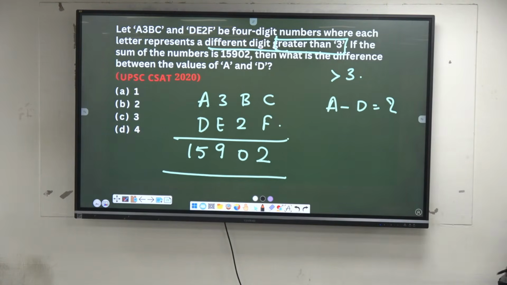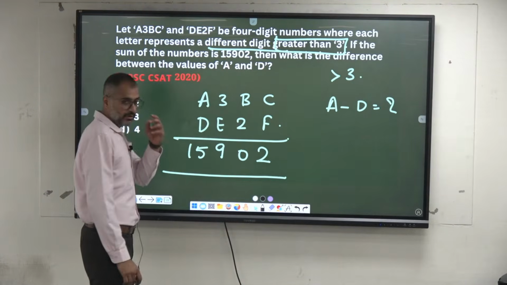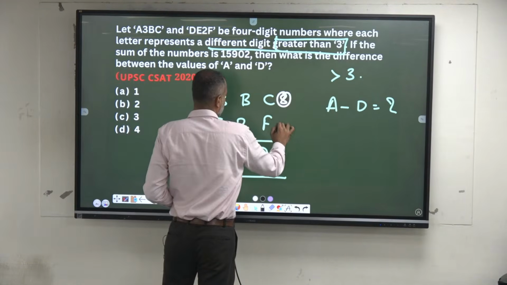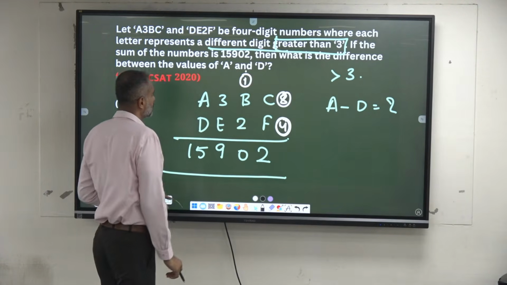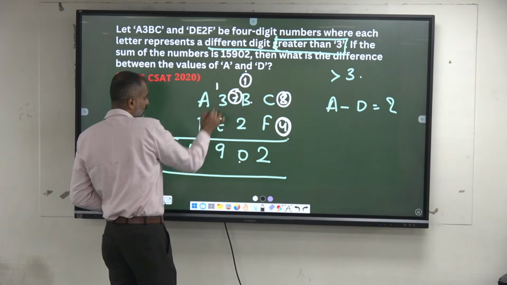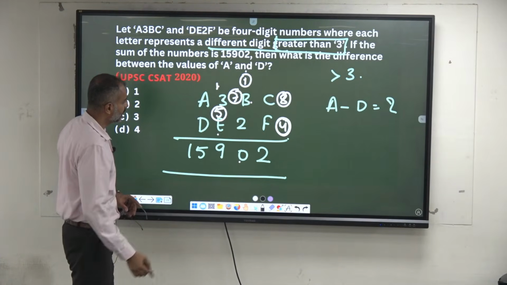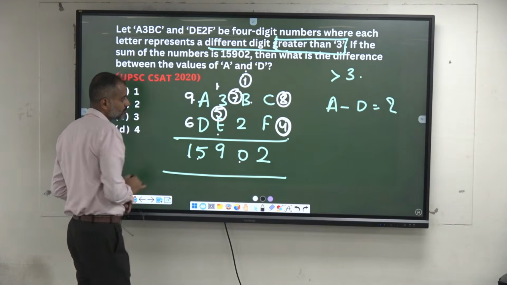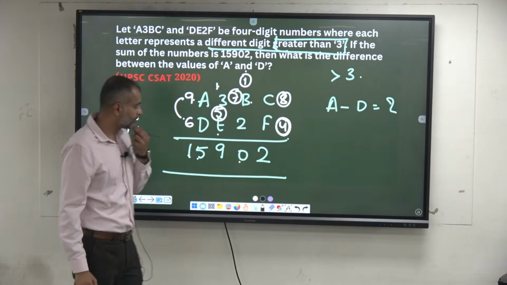What is the value of C and F? 0? Possibility, let's take it as 8 and 4. 12, 1 carry. 1 plus 2 is 3. B has to be what? 7 to make it 10. 1 carry again. 3 plus 1, 4. E has to be 5 to make it 9. There is no carry here. So the possibility of 15 is 9 and 6. Difference is A and D difference.